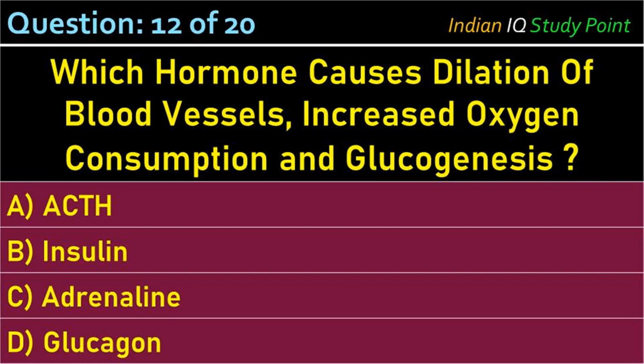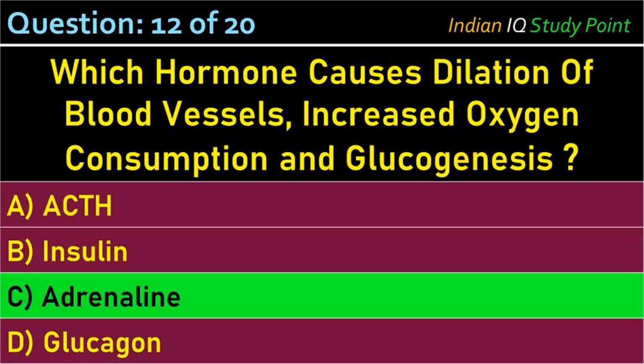Coming to the next question. Which hormone causes dilation of blood vessels, increased oxygen consumption and glucogenesis? Option A, ACTH. B, insulin. C, adrenaline. D, glucagon. And the correct answer is option C, adrenaline.